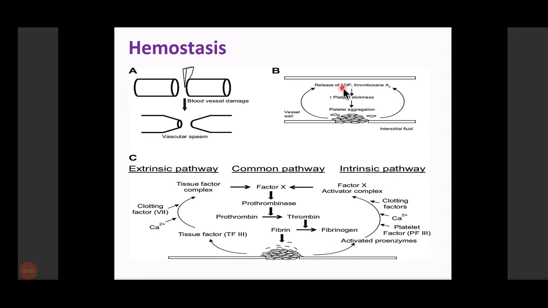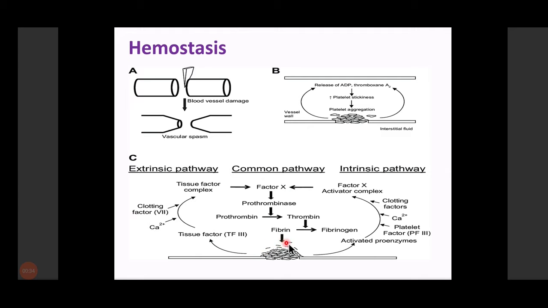Adenosine diphosphate and thromboxane A2 are responsible for platelet aggregation as well as activation, and they cause further platelet aggregation and lead to the formation of a temporary platelet plug. Why am I saying temporary? Because at this stage, if you press the blood vessel, this platelet plug will be ruptured and bleeding can occur. So we need a permanent solution to this problem, and that is why this platelet aggregation step is further